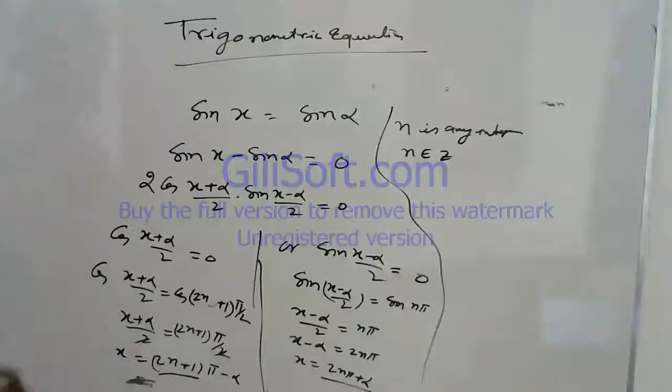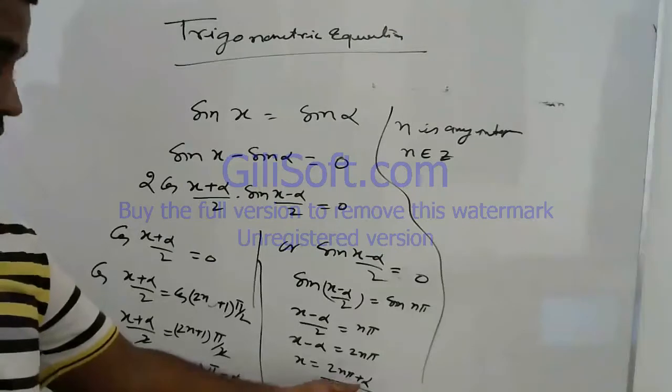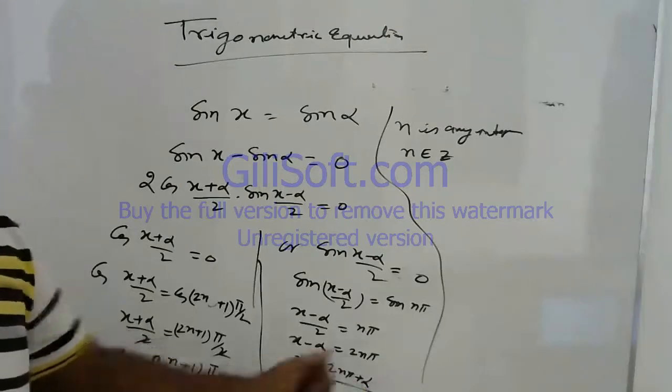So what is the conclusion? 2n plus 1 is the form of an odd number, and 2n is the form of an even number. If n is an odd number, we get minus alpha, and if it is an even number, then it is plus alpha.